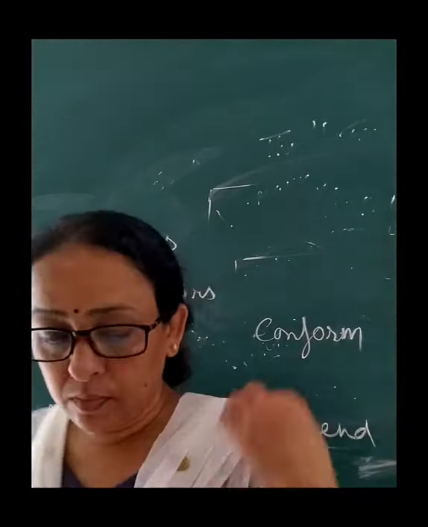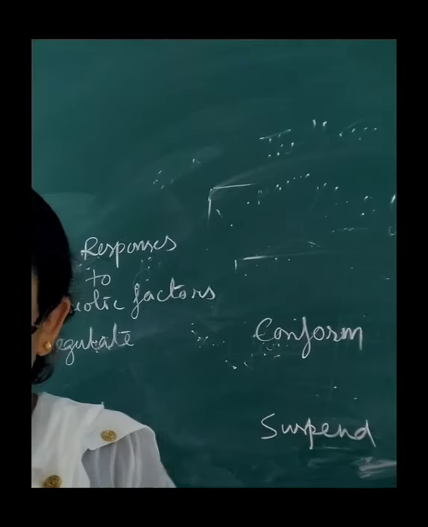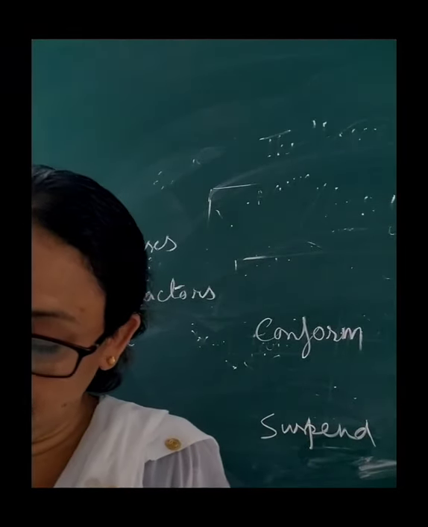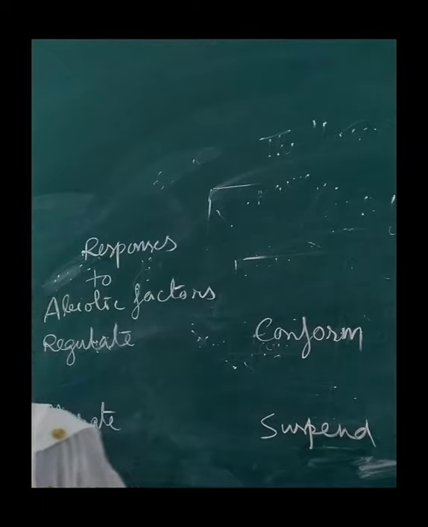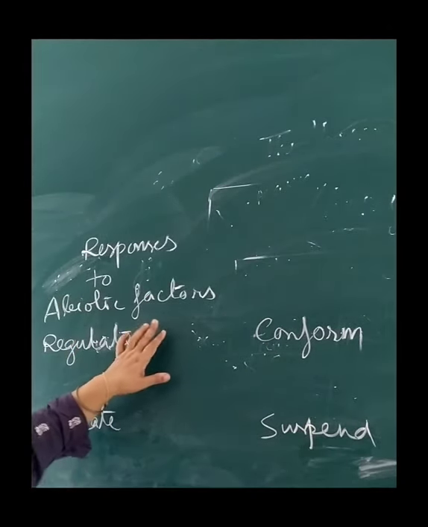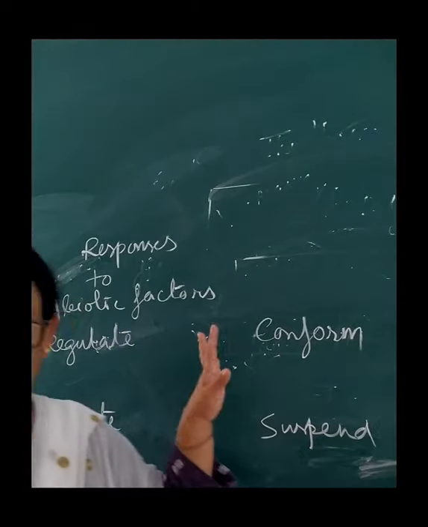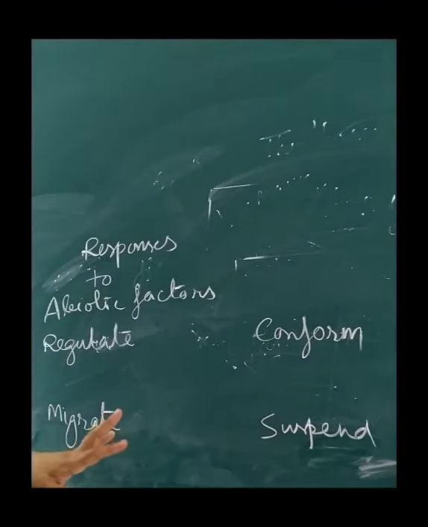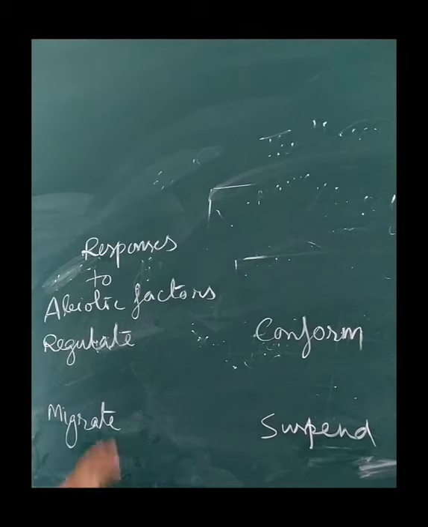Students, today we will discuss organisms and population. The second topic is responses to abiotic factors. Now what are the abiotic factors that we already discussed in the last class? That is temperature, water, light and soil. So what are the adaptive features, or how do the organisms respond towards these abiotic factors?